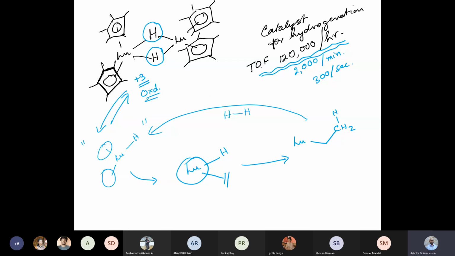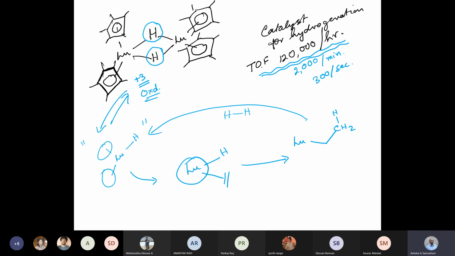Hydrogen sigma bond metathesis is the easiest way you can explain the reaction, and that it is very fast is indeed quite surprising. It's super fast, probably just diffusion controlled.